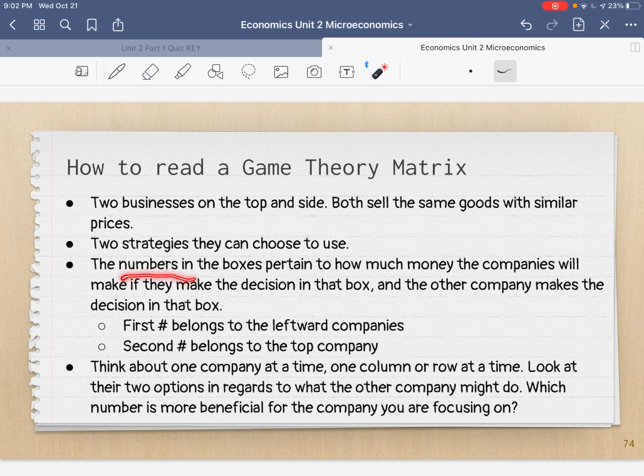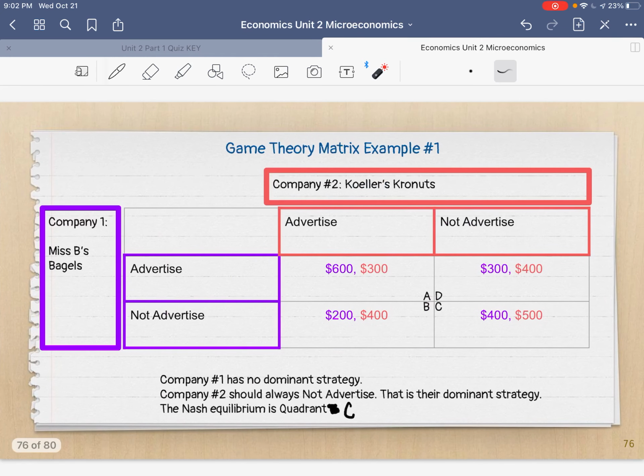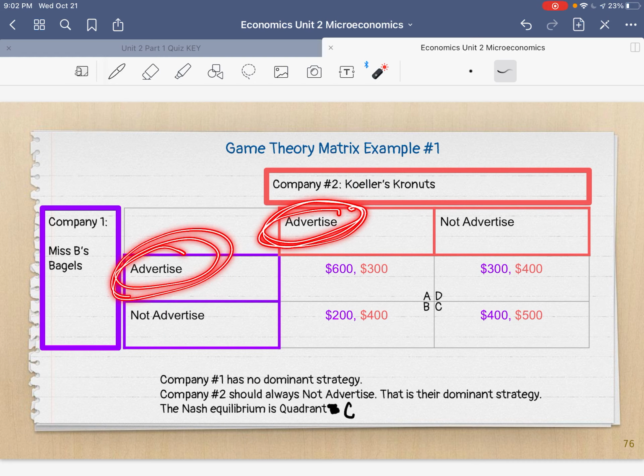Then the numbers in the box often pertain to how much money the companies will make if they make the decision in that box and the other company makes that decision in that box. So if Keller's Cronuts decides to advertise and Miss B's Bagels decides to advertise, this is how much money they will make, okay? $600 for Miss B's, $300 for Keller's Cronuts.